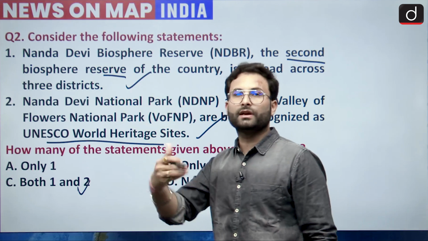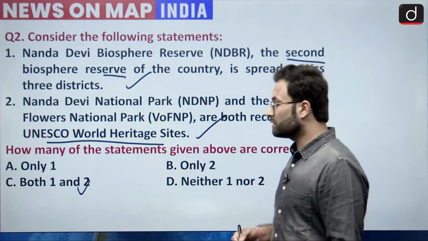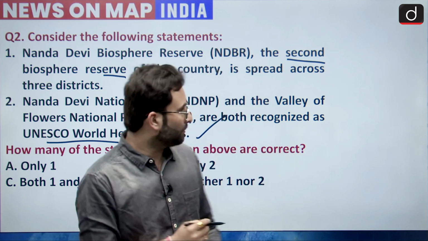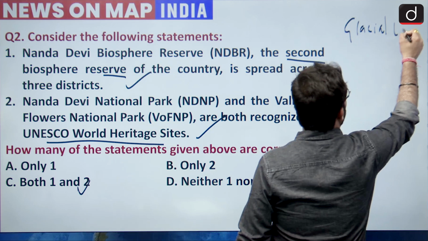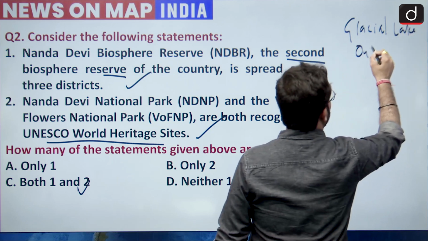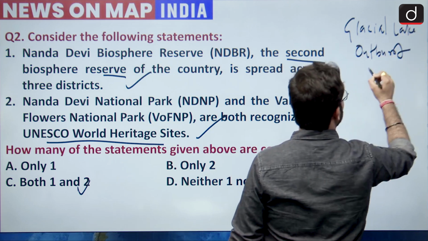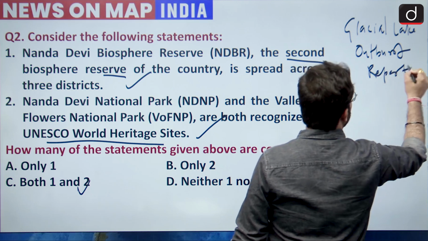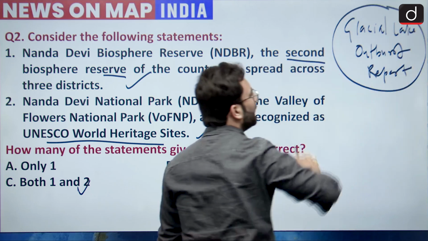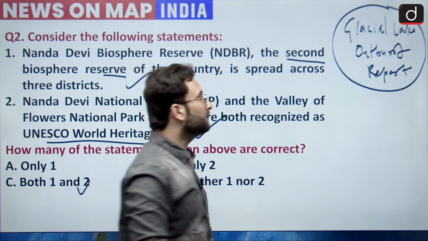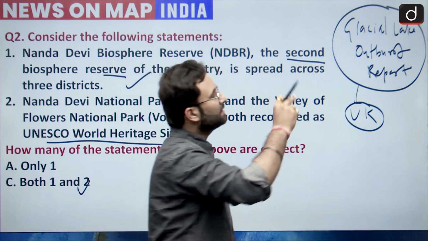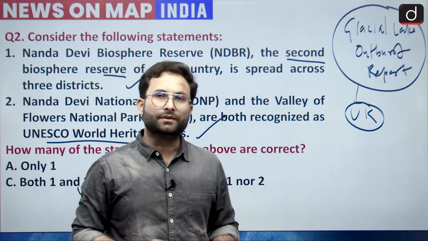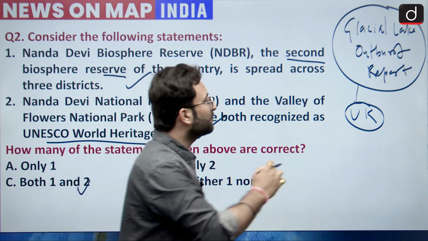Before that, I would like to tell you one thing about this particular question, why we have taken this question, because recently there was this Glacial Lake Outburst report. Okay, according to this report, Uttarakhand is most vulnerable, or you can say the most vulnerable glacial lakes are present in Uttarakhand. Okay, nearly more than 13. Okay, so they are present in Uttarakhand.